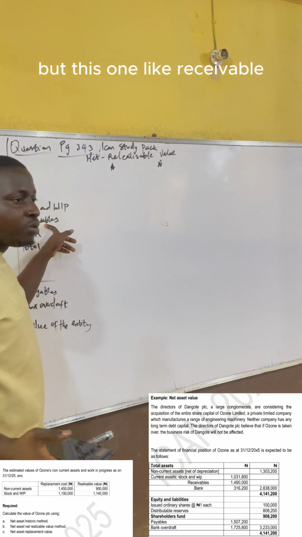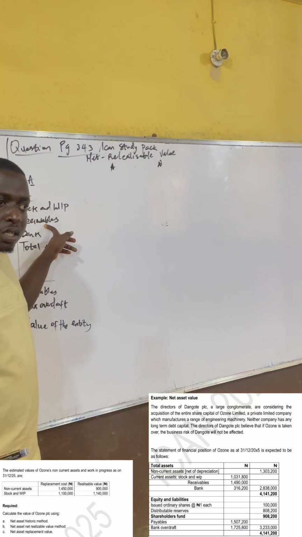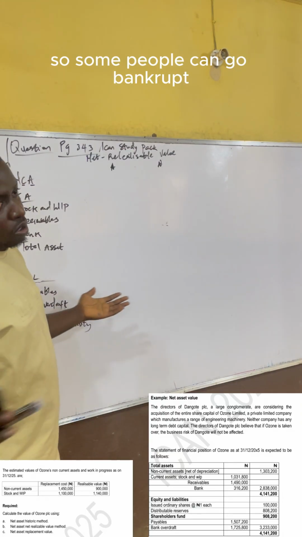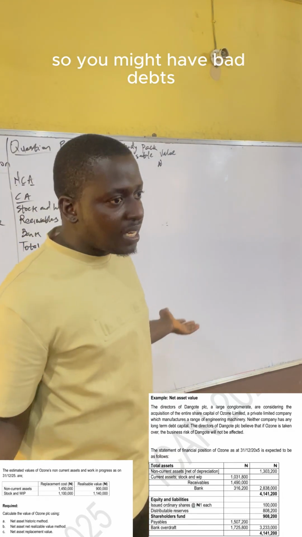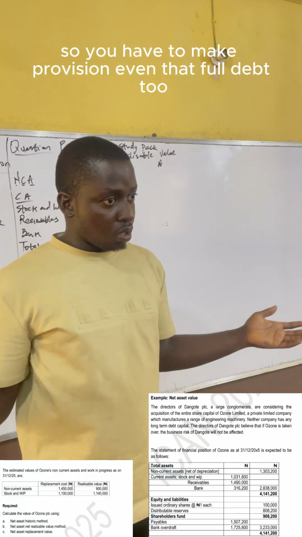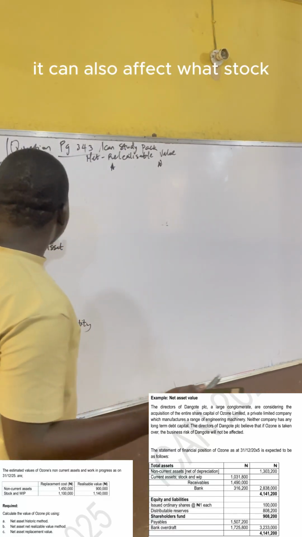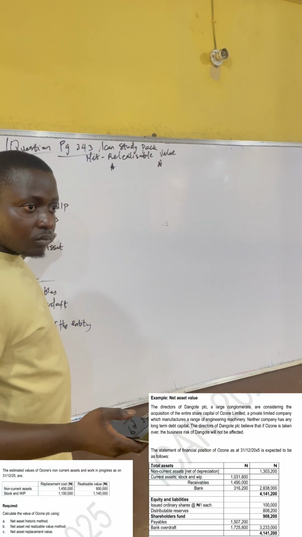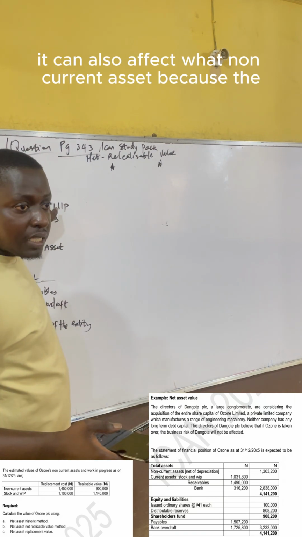But receivables are different. Receivable means debtors are owing you, so some people can go bankrupt. You might have bad debts, so you have to make provision, even for doubtful debt. It can also affect stock. It can also affect non-current assets.